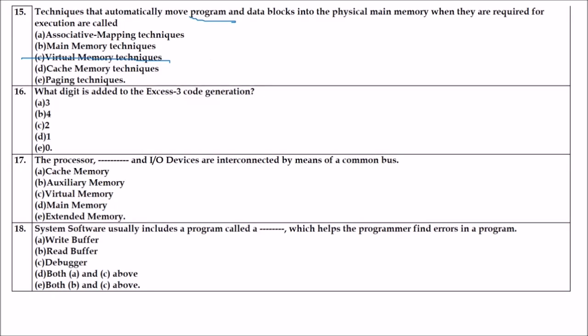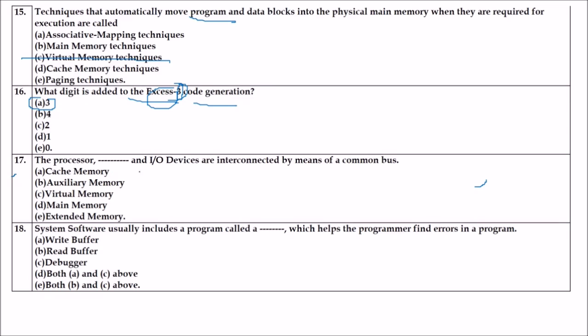Okay. Next question is, what digit is added in the XS3 code generation? XS3 code. Because it is XS3, the answer is 3. The XS3 code generation takes 3 as excess of the binary code. It is found by adding 3 to the final value.